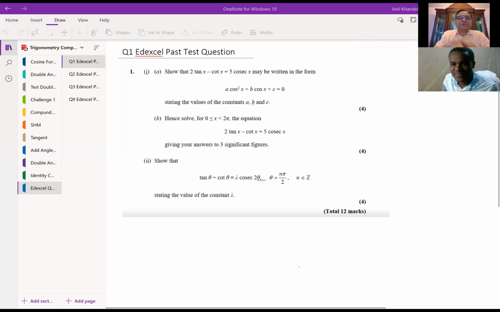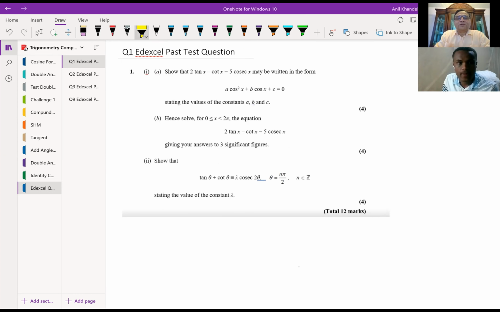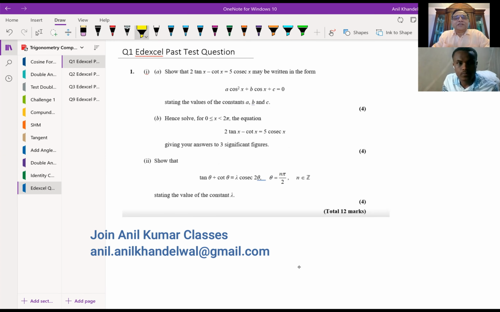Yes. So here we'll look into a few questions. One of them is question number 1, which says, show that 2 tan x minus cot x equals 5 cosecant x may be written in the form a cos square x plus b cos x plus c equals 0, stating the values of the constants a, b, and c. So first part is we have to rewrite the given equation, which is 2 tan x minus cot x equals 5 cosecant x, in cosine terms.